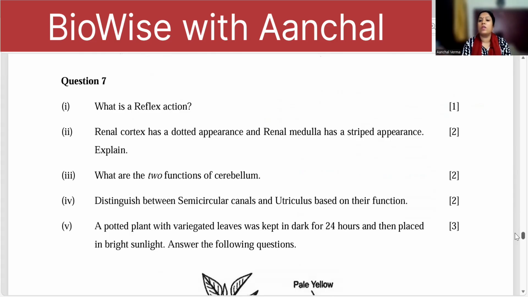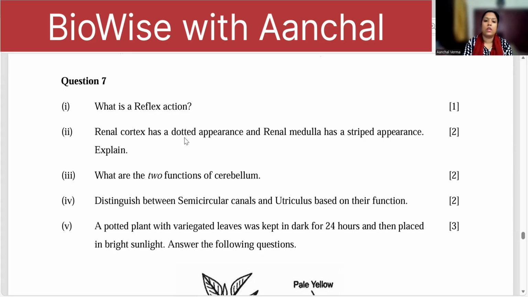Renal cortex has dotted appearance because of the presence of the nephron's Bowman's capsule, PCT and DCT. Renal medulla has striped appearance because of the presence of loop of Henle and collecting tubule. Write whatever is present.